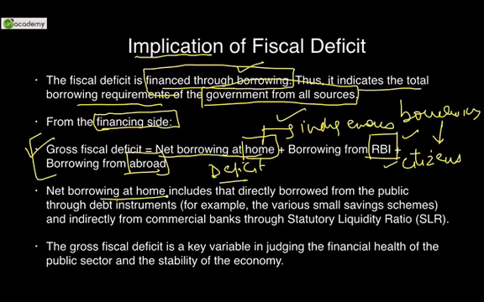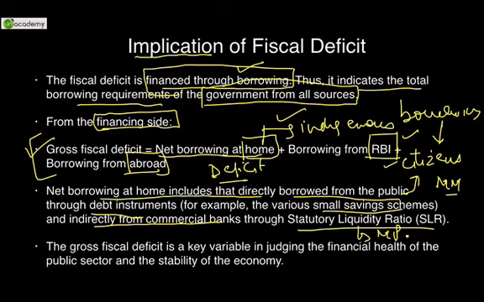Now net borrowing at home includes that directly borrowed from the public, as I told you, citizens of India, through debt instruments, for example, various small saving schemes, treasury bills, cash management bills, all the money market instruments that you know, they will be borrowed from there. And indirectly from the commercial banks through SLR. So SLR, as we had discussed in monetary policy, is for purchase of government securities. So when the government issues securities, it asks commercial banks to purchase. So they raise money indirectly from SLR.